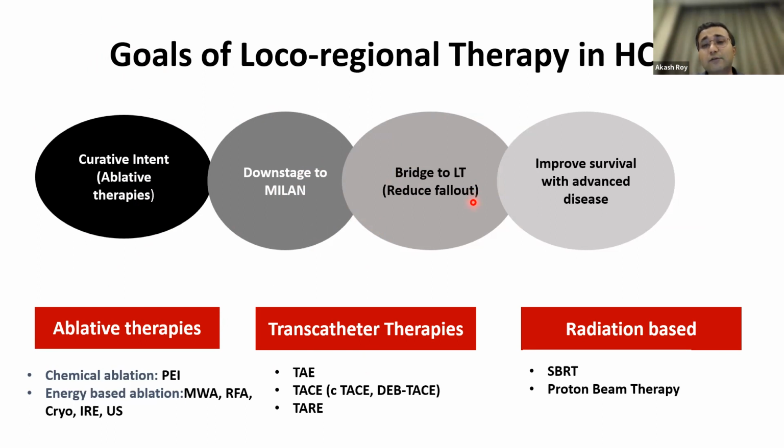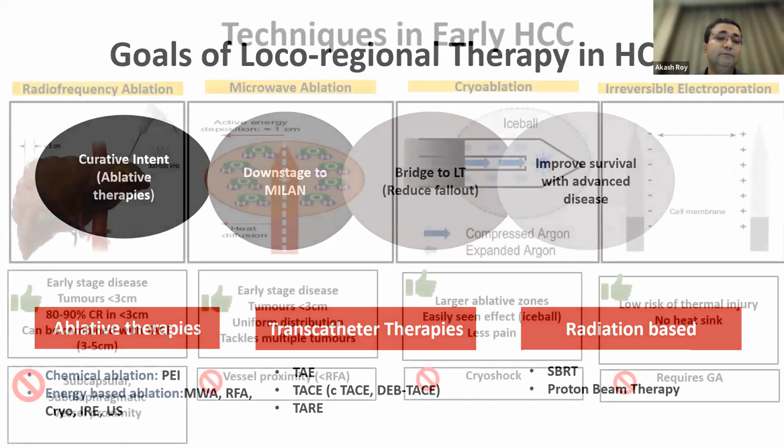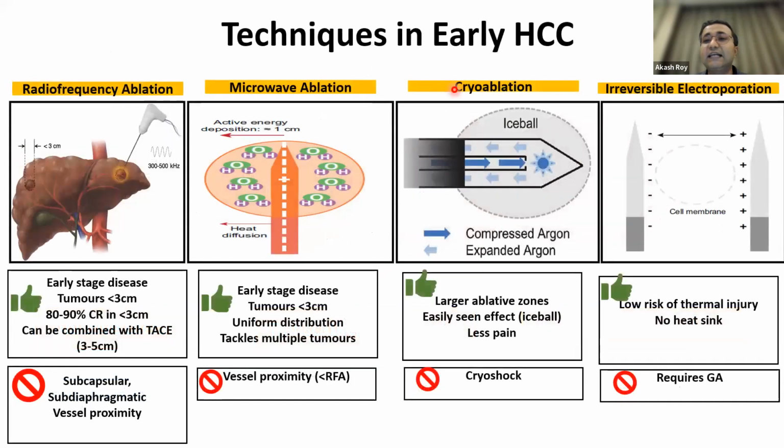Or you have got somebody who has a tumor, which is say 5 centimeters, that's within Milan, but he has time to transplant. You don't know when he's going to be transplanted. And you cannot allow that tumor to stay like that, because one day or the other, it's going to come out of your liver. So there you do this to what is called bridging to transplant, that a tumor which is susceptible to be transplanted, you're waiting for the time, you bridge it and lower its size so that it stays in control. And these therapies have been shown to improve overall survival. So these are the various techniques that have been used.